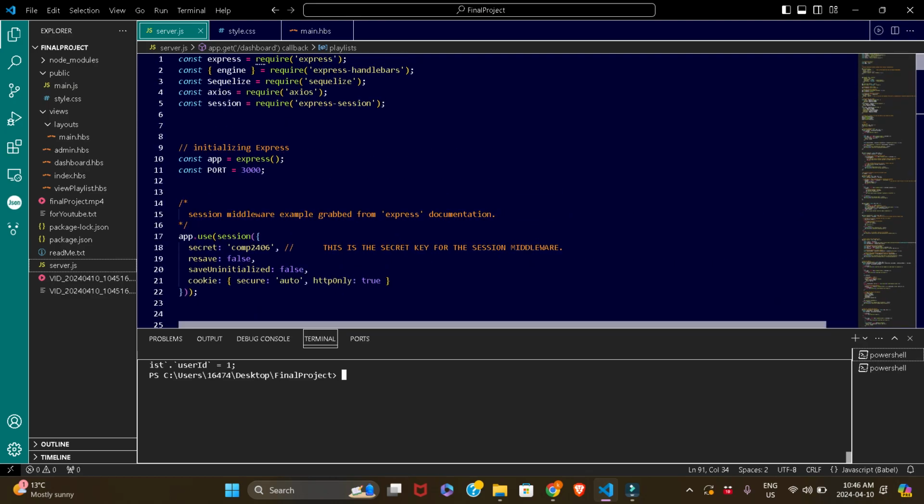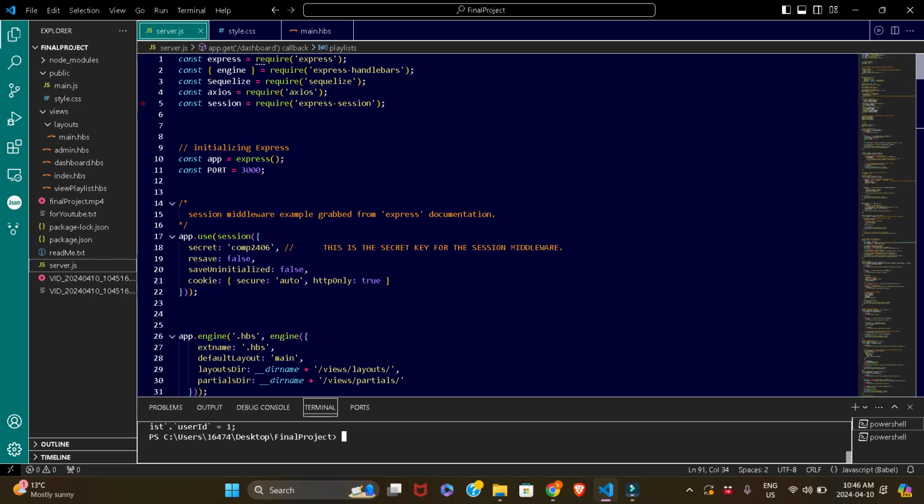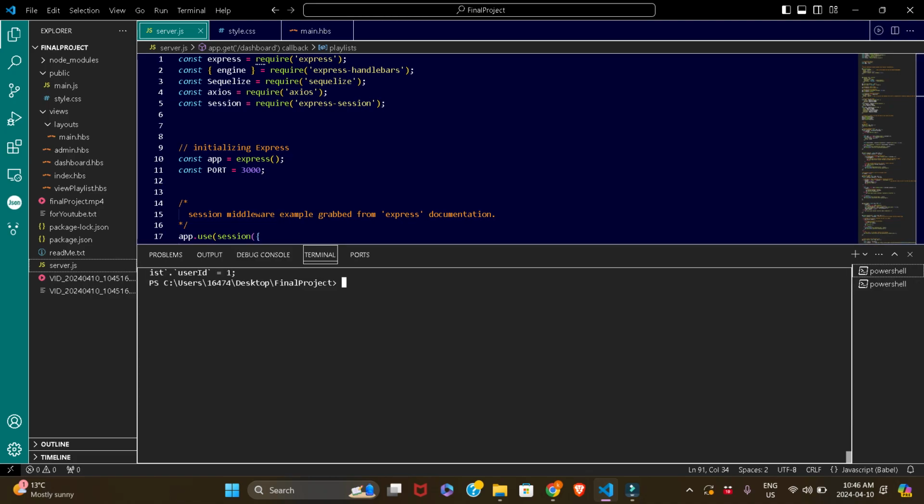For my app, I've used Express, shout out to Express, without which I couldn't have done anything. I've also used Sequelize, which is an object relational mapping tool. Without Sequelize, every time a user registers and the ID and password are saved, I would have to go and manually change the database.